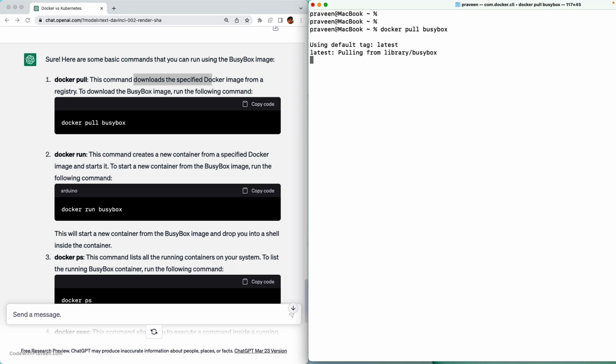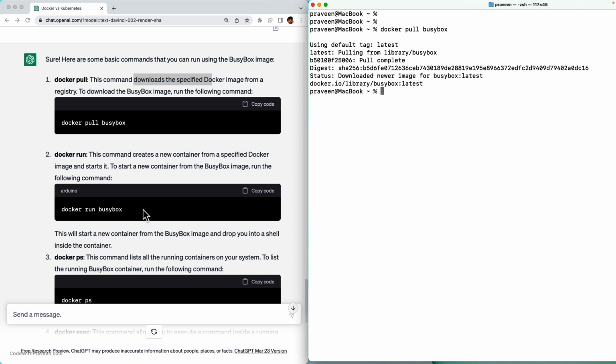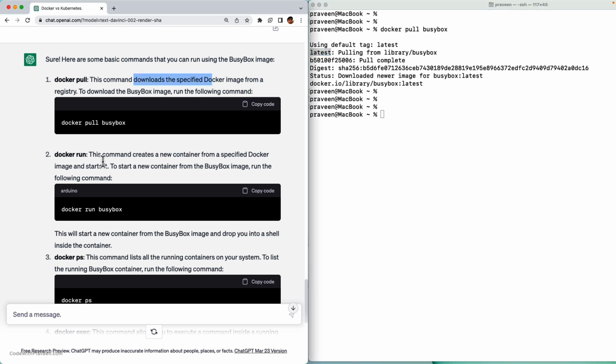So this is going to pull the image from the Docker Hub. Okay, I see that it has pulled properly. Use the latest tag. Good. Then docker run creates a new container from the specified Docker image and starts it.